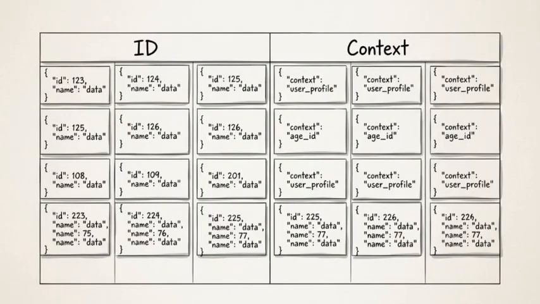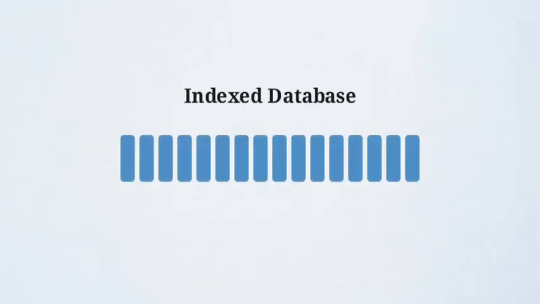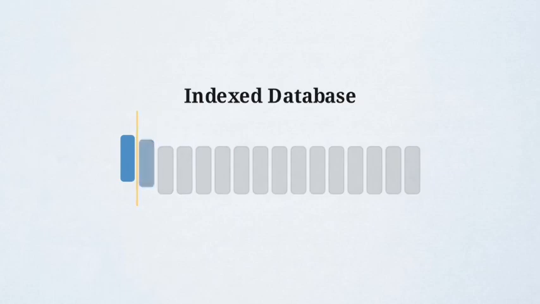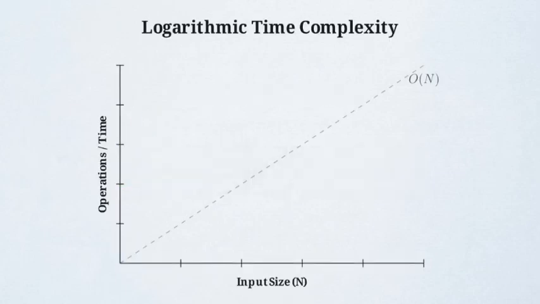The architectural solution is indexing. Indexing pre-sorts the contextual data, clearing the path for much faster retrieval algorithms. This animation illustrates binary search logic enabled by that index database. At every single step, the algorithm cuts the total search space exactly in half. This chart shows logarithmic time, or O of log n.